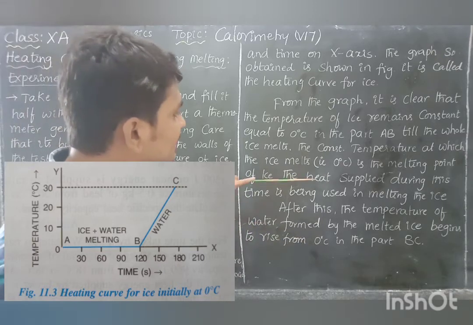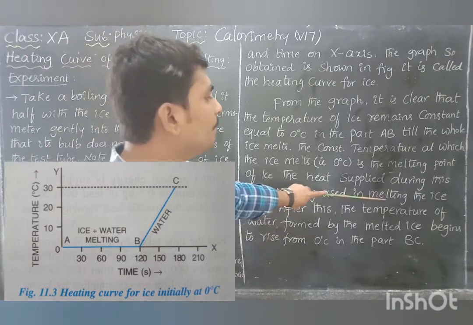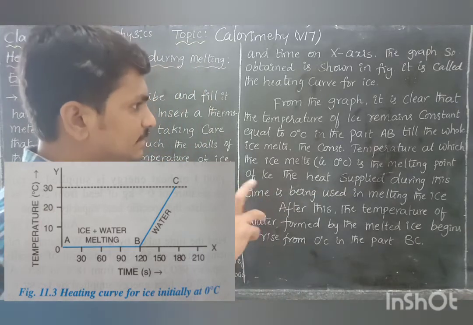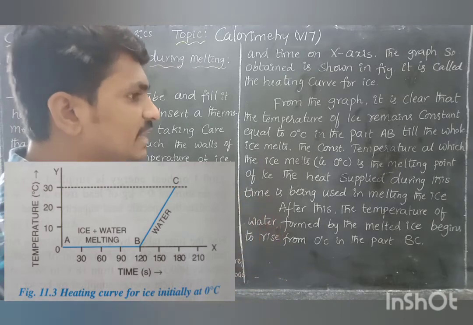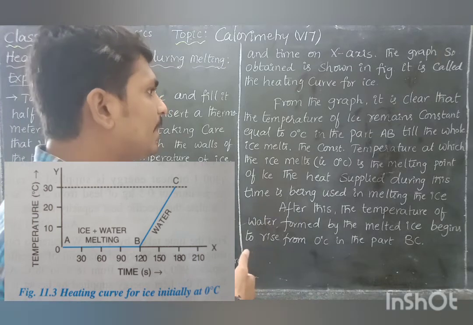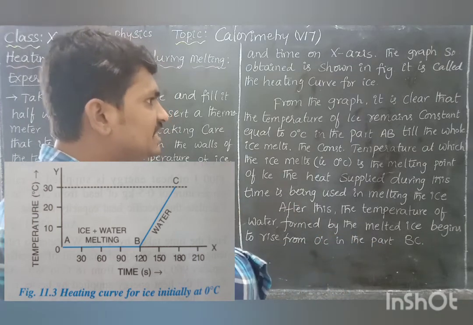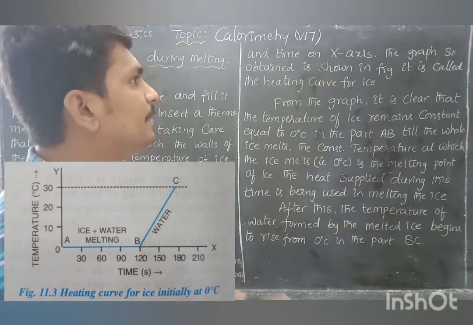The heat supplied during this time is being used in melting the ice. Whatever heat you supply in AB, there is no change in temperature. The heat energy received just changes the phase without changing the temperature.